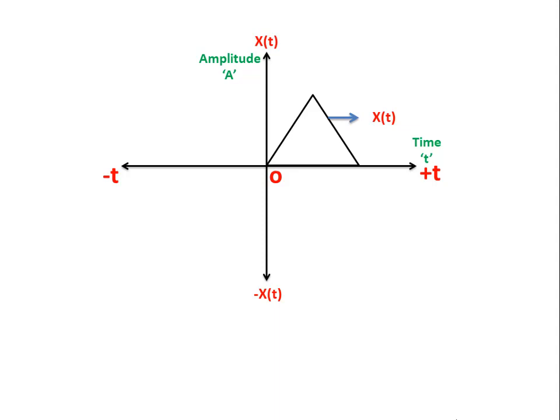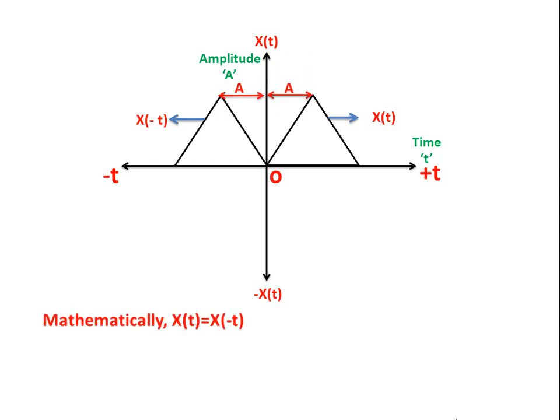Now to check whether the signal is even or not, we have to perform time reversal operation on the function x of t over the time axis, so that we will get x of minus t as signal function, and here amplitude of both x of t and x of minus t are the same. So mathematically it can be expressed as x of t is equal to x of minus t.